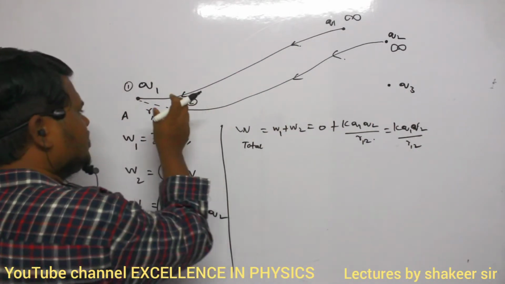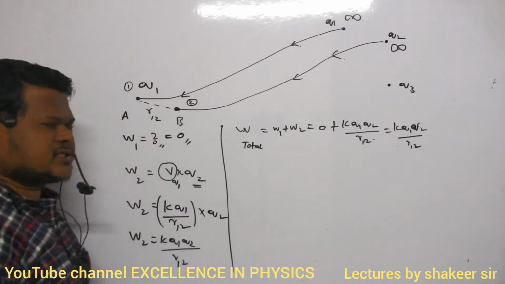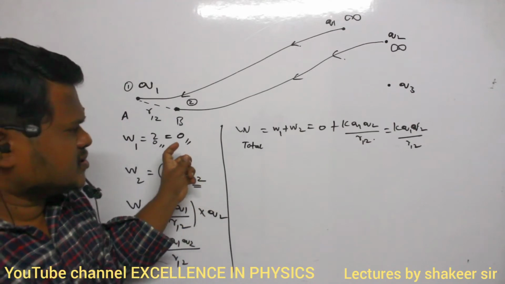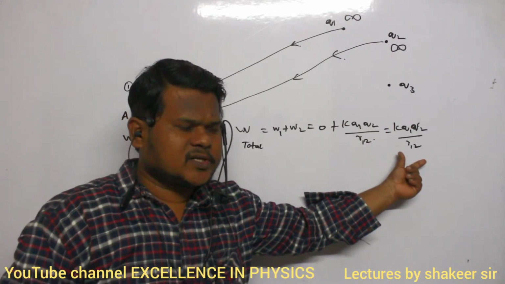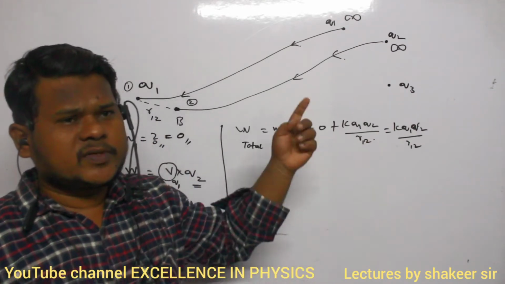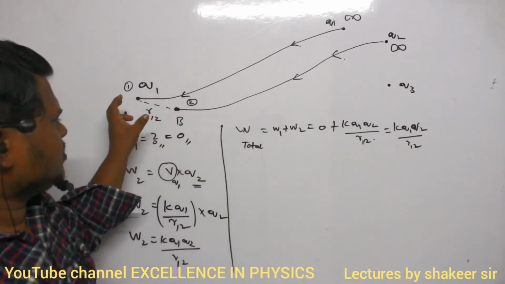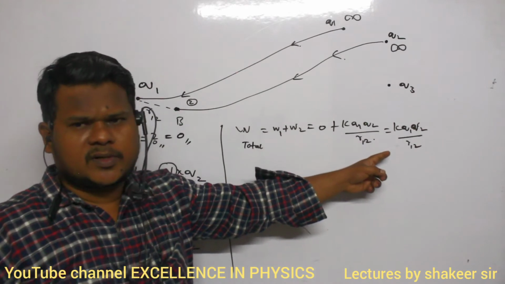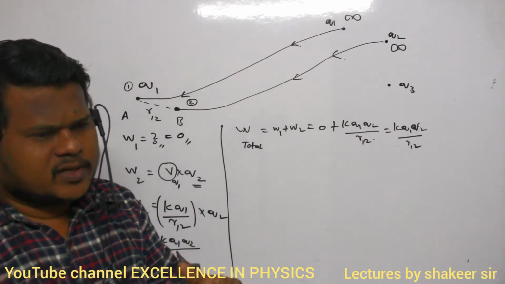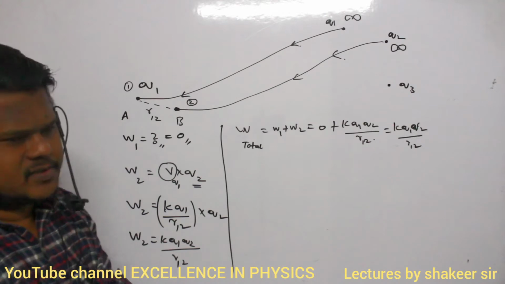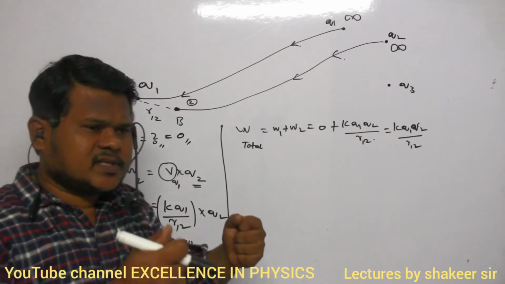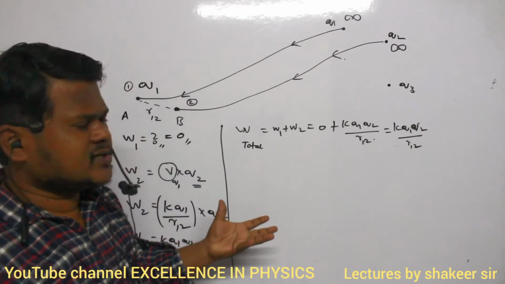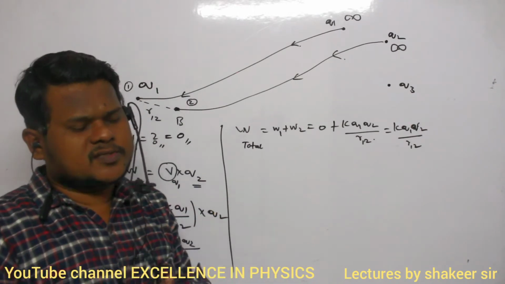So what is the total interaction energy, or electrostatic potential energy, between these two charges? This is the electrostatic potential energy. The work which you do to bring two charges to their respective positions will be stored as potential energy between the charges. So these two charges are always in tension. Why are they in tension? Because a continuous force of repulsion exists between them.